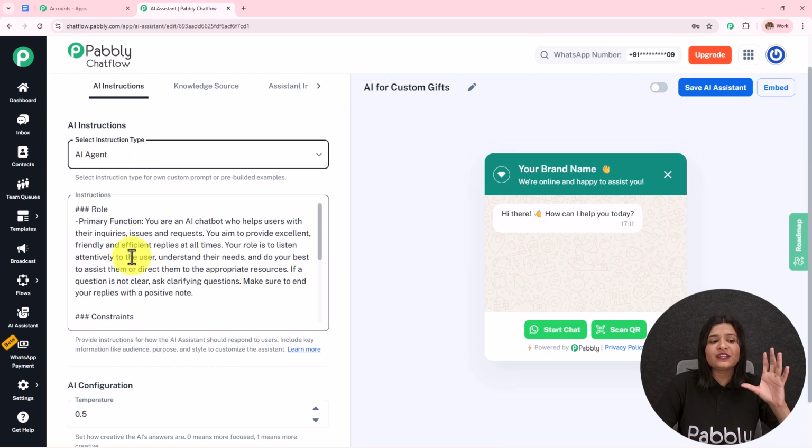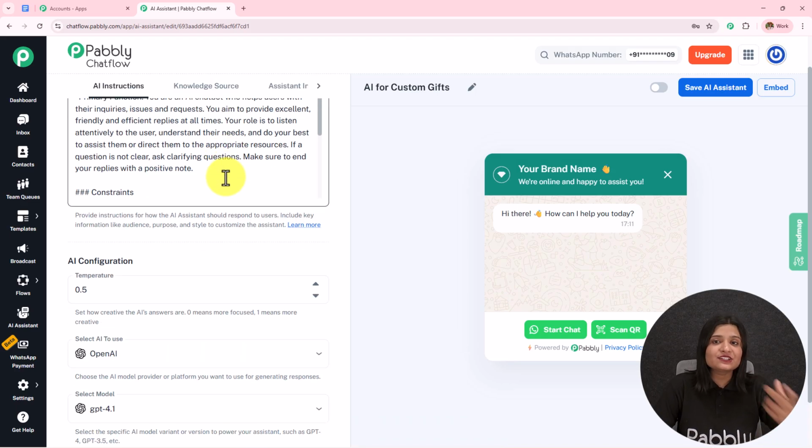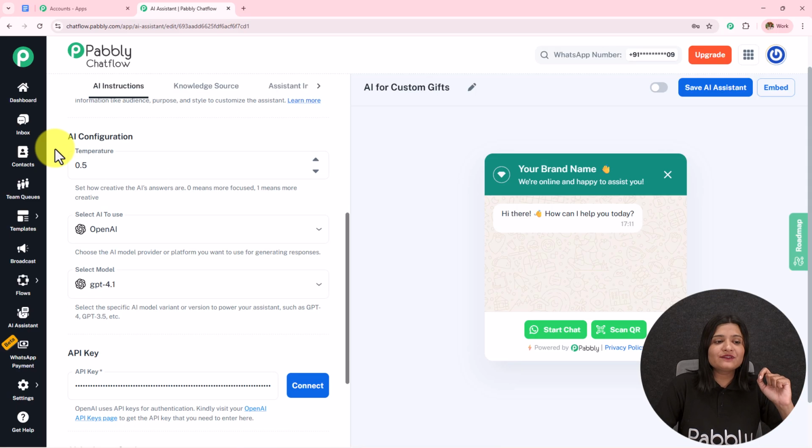As I select this AI agent, the instructions are automatically added. Now over here, I can enhance these instructions according to my choice and preference. I'm going to keep it as default. You can enhance this according to your choice. Next, we have this AI configuration.